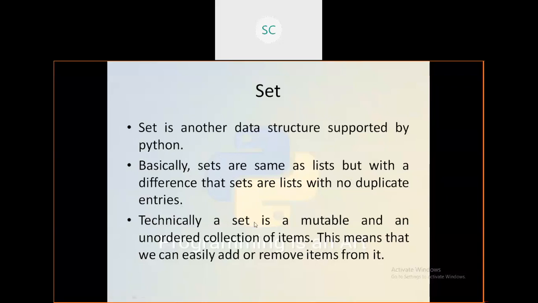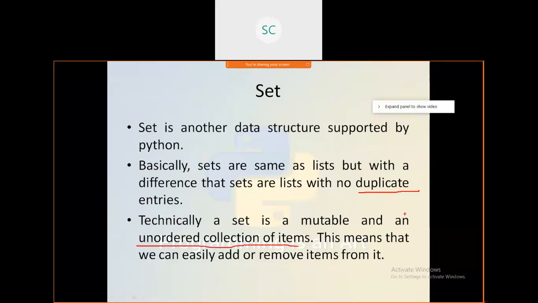Technically a set is mutable, which means you can do all the operations like updations. It is a mutable and unordered collection of items. This is the point you need to remember. Similar to sets in mathematics, no duplicates are allowed. This is an unordered collection of items.